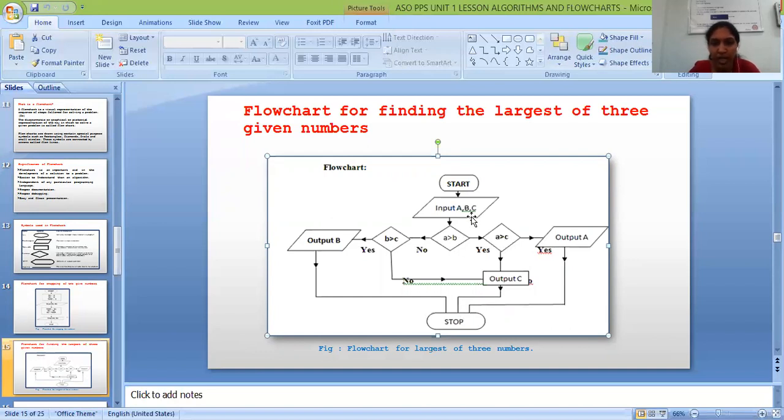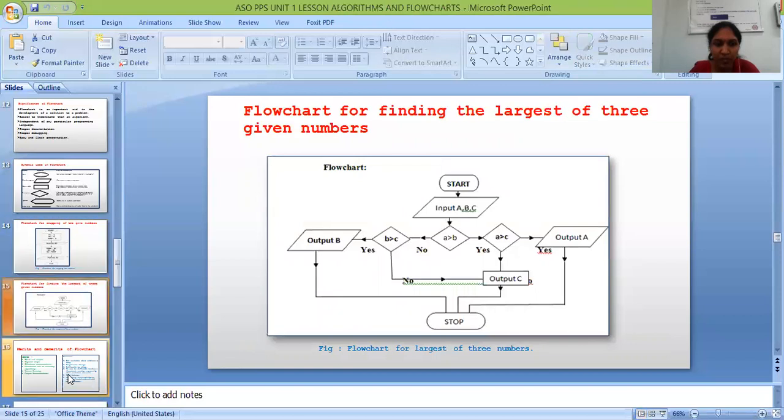If in case I take the a value as 2, b is 3, c is 1. If a greater than b, what is the value of a greater than b? 2 greater than 3. Condition false. Then it goes to b greater than c. What's the value of b greater than c? 3 greater than 1. If it is true, then it prints output as b. Then after printing the output, it goes to stop. This is the example for largest of three given numbers.